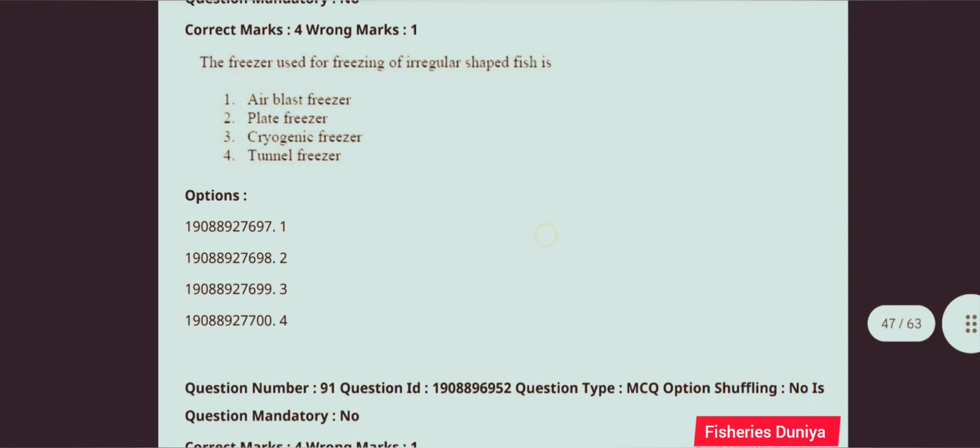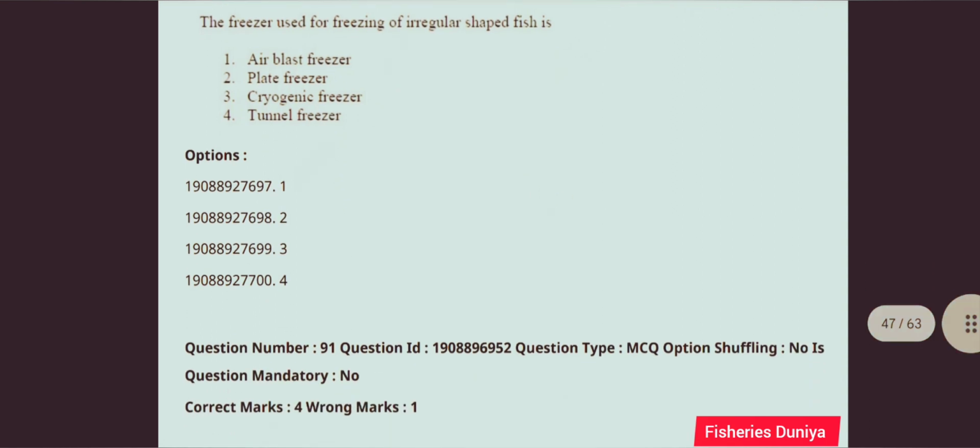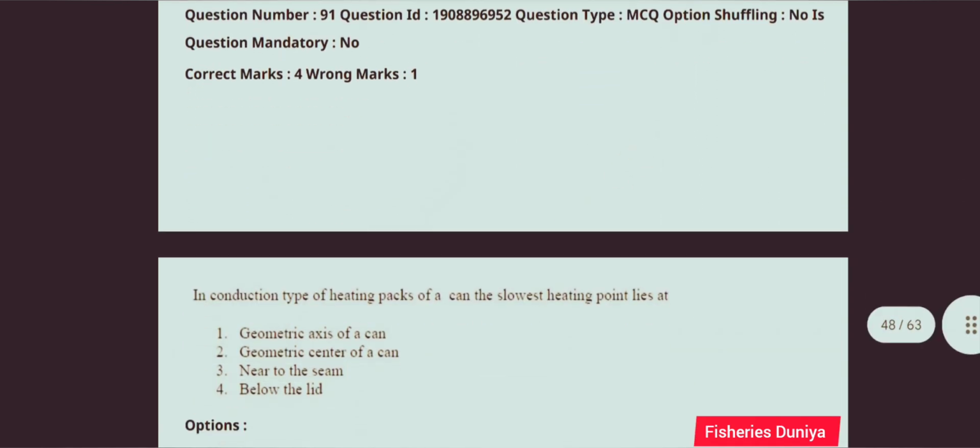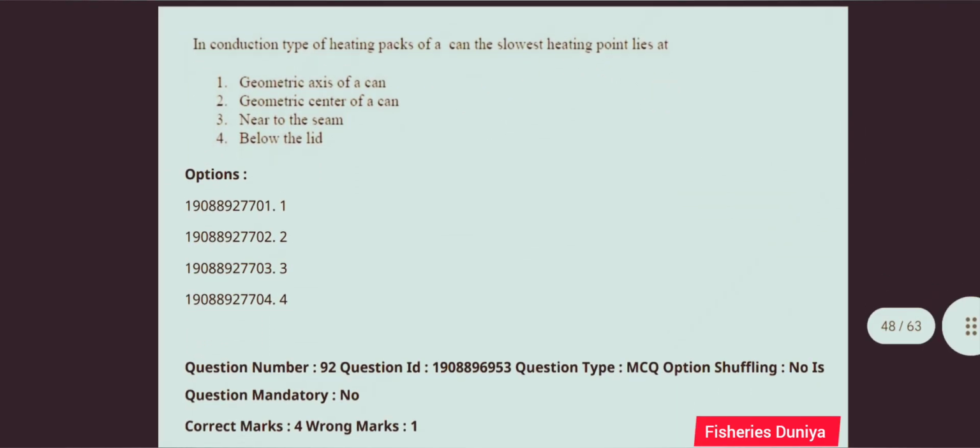Next question. The freezer used for freezing of irregular shaped fish is. So correct answer is option number 1, air blast freezer. Next question. In conduction type of heating packs of a can, the slowest heating point lies at. So this question is correct answer is option number 2, geometric center of a can.